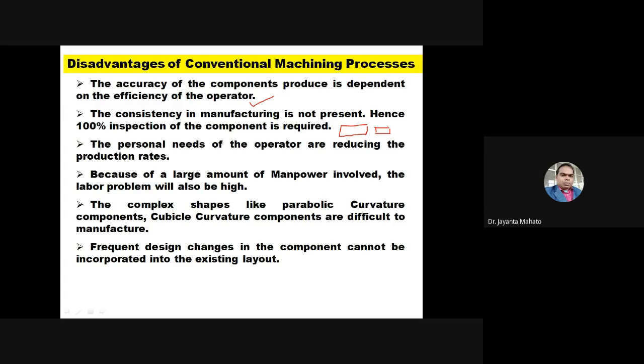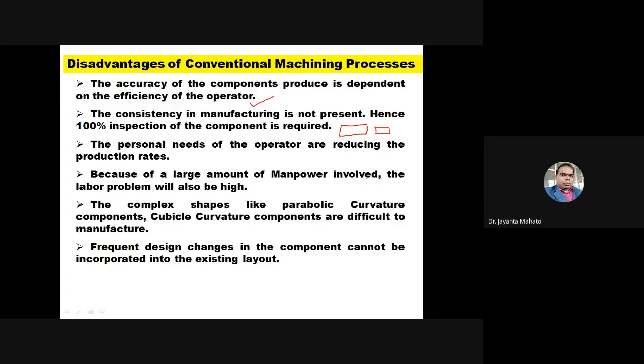But in non-conventional machining process, such inspection is sometimes not required. You are just giving the input, and according to this input data the machining will be performed, and you will get the accurate shape and accurate desired size of the component. Okay,